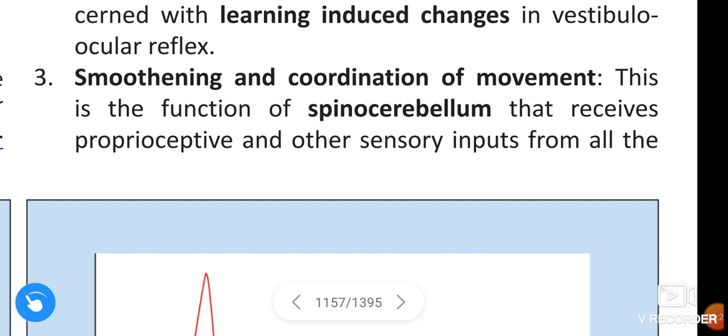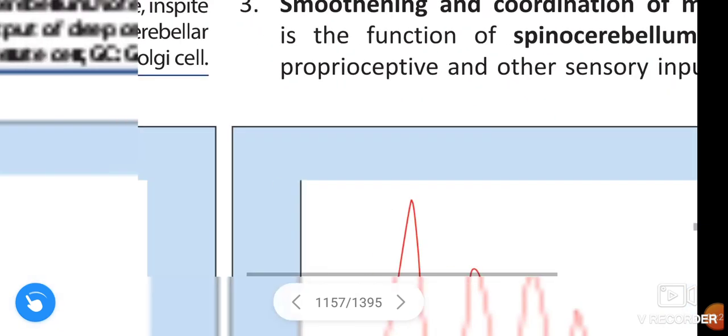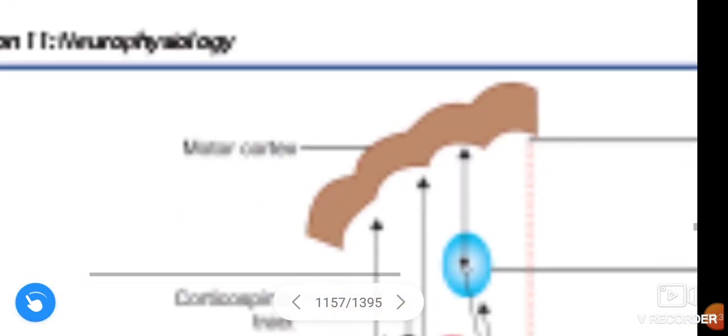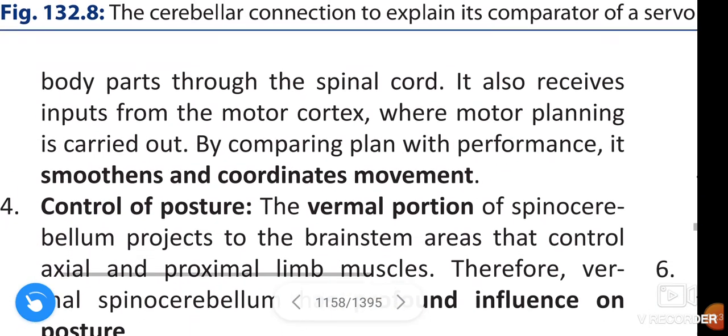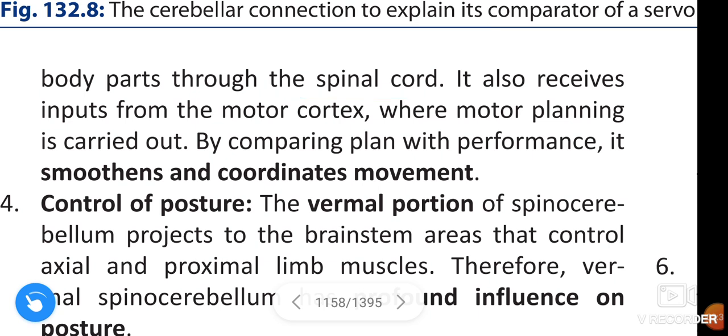This is the function of spinocerebellum that receives proprioceptive and other sensory inputs from all the body parts through the spinal cord. It also receives inputs from the motor cortex, where motor planning is carried out. By comparing plan with performance, it smoothens and coordinates movements.